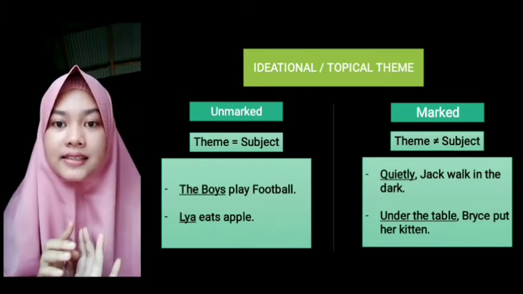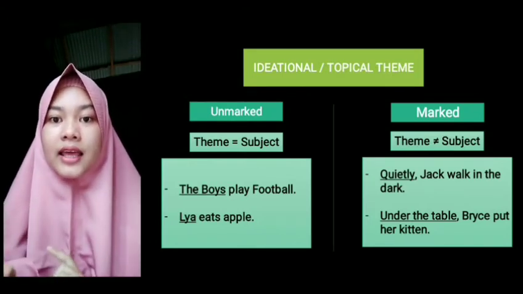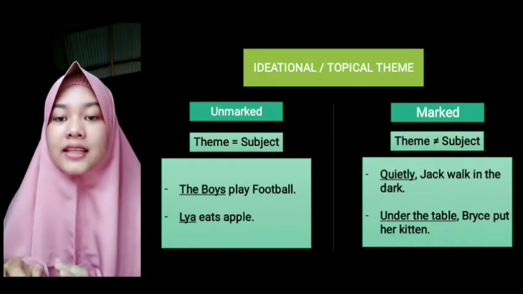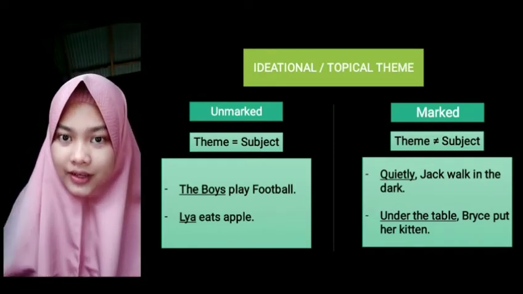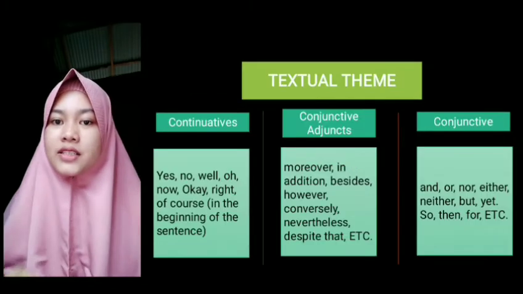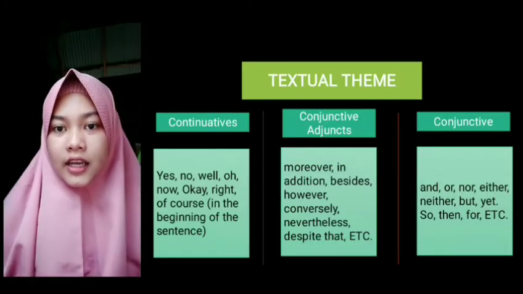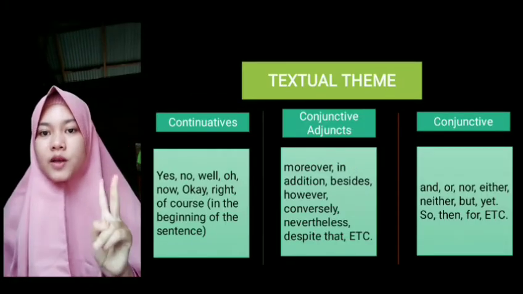But from the sentence, "under the table" is the theme of the sentence. It is not the subject. Have you got it, guys? Okay, I will continue to the next explanation. Now we are going to the second type of theme.